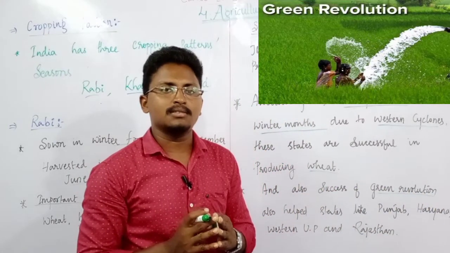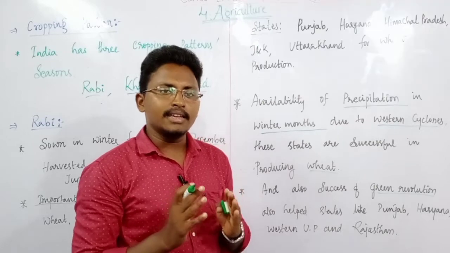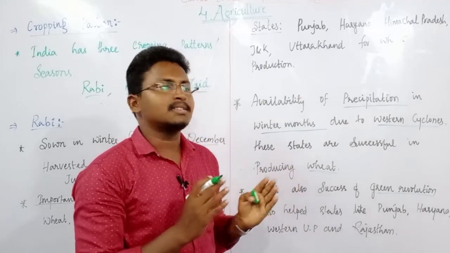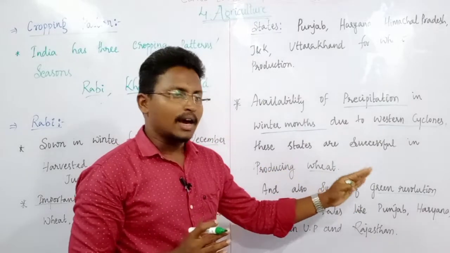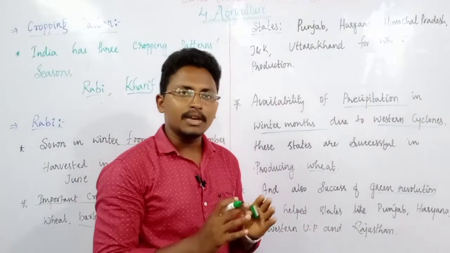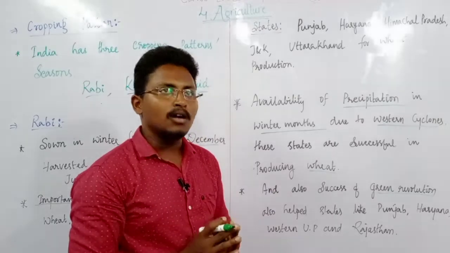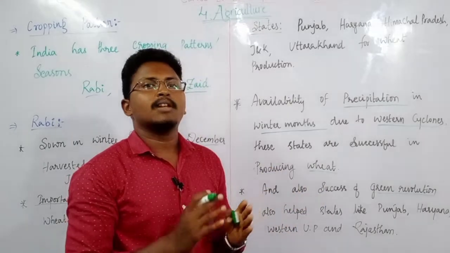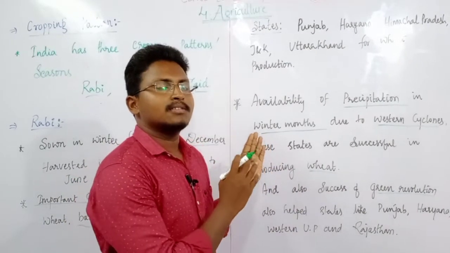You all know what is this Green Revolution, and it is highly successful in states such as Punjab, Haryana as well as Western Uttar Pradesh and Rajasthan. So because of this Green Revolution, these states are flourishing in producing these rabi crops.